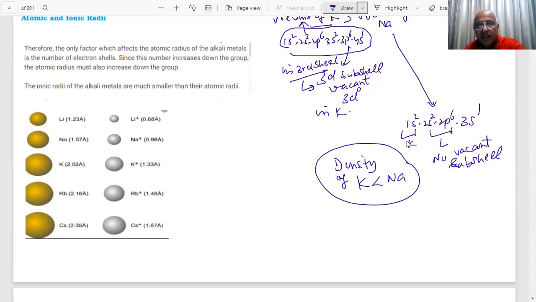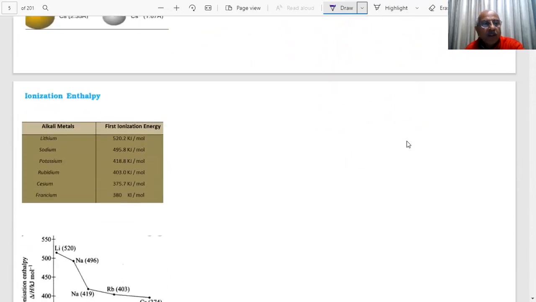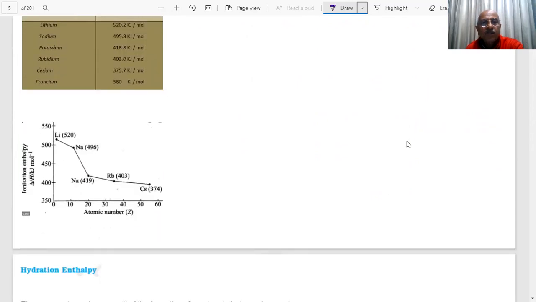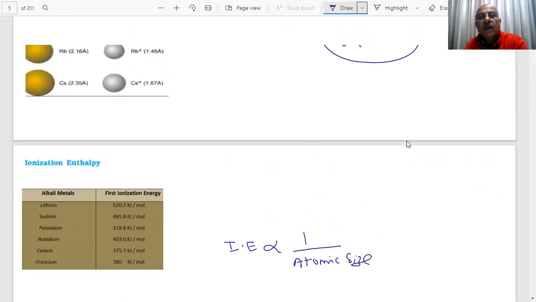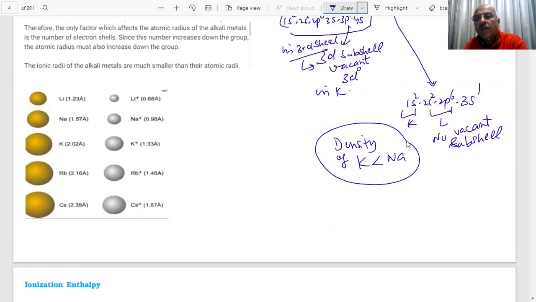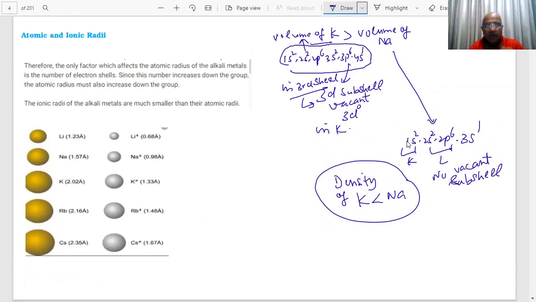If you see the table, you will find this. These are the ionization energies. We told you very clearly that ionization energy, student, is inversely... Yes, sir. Can you scroll up? I was still writing something. Okay. Atomic size. Okay. All right. Note down. This is a very important question, student. Okay, sir. I wrote it.